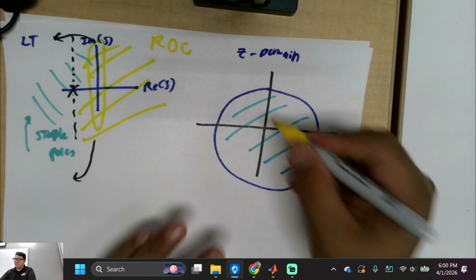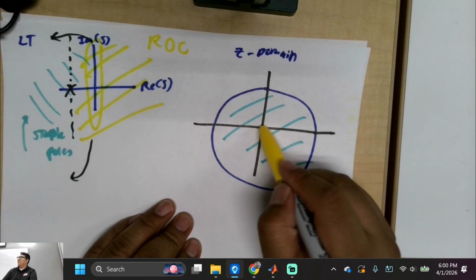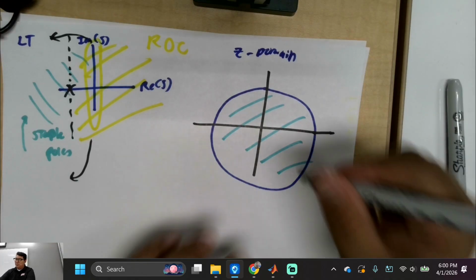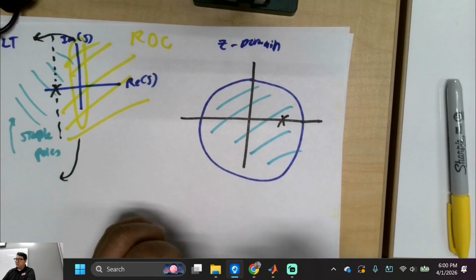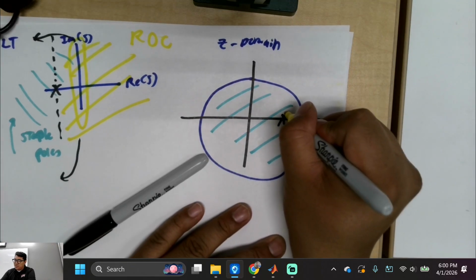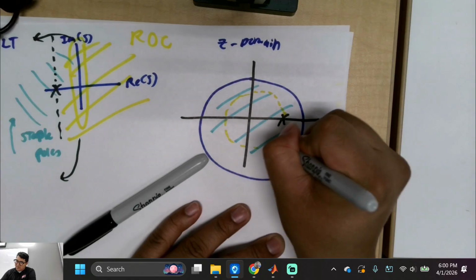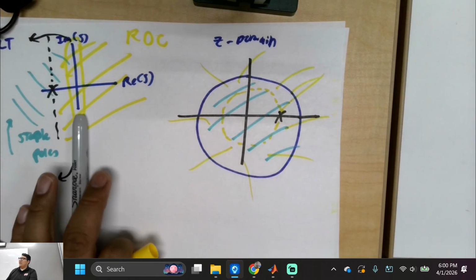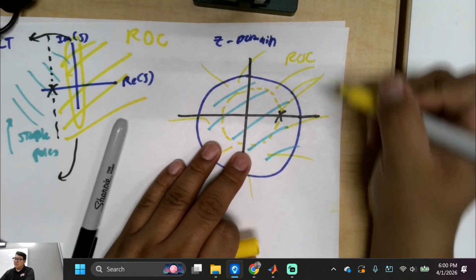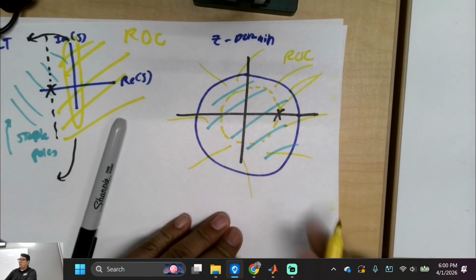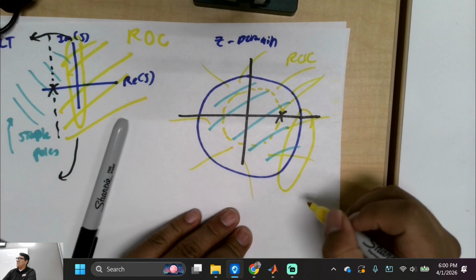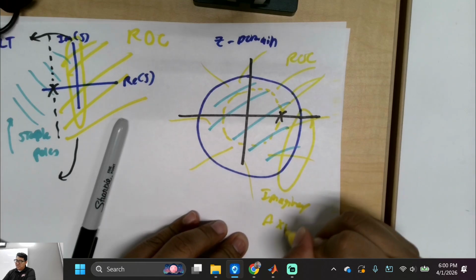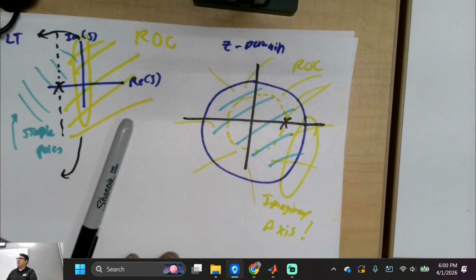And then this yellow part, well, not yellow, but point is if you put a pole in here and it's a right-sided function, it'll be stable. So let me show you. If I put a pole right here, just a pole, and then if I draw a region of convergence going outside like this, this is my ROC for the digital system. It's stable. Why? Because it includes this imaginary axis. Is that cool with everybody?